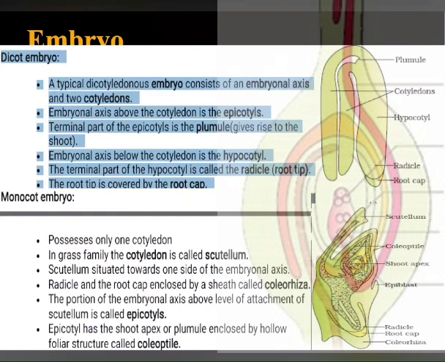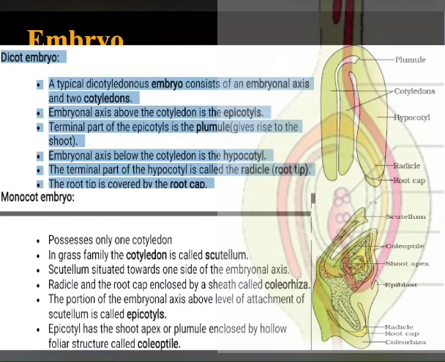Embryonal axis below the cotyledons, that portion is known as hypocotyl, and the terminal part of the hypocotyl is called radicle, which gives rise to the root system or root tips, and the root tip is covered with root cap.